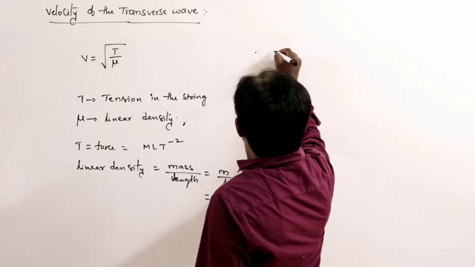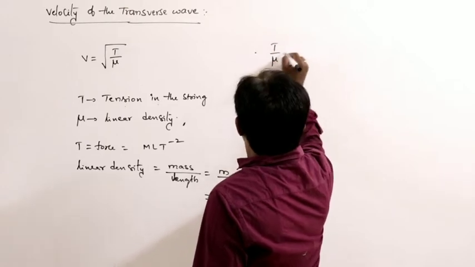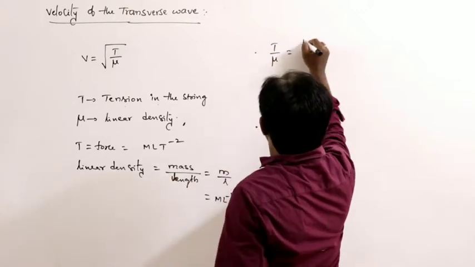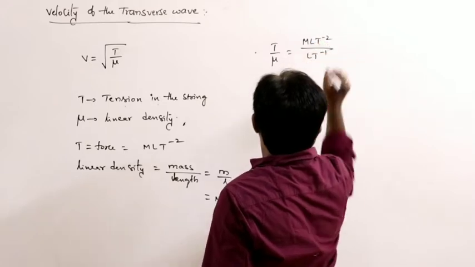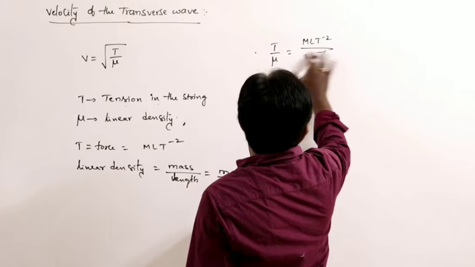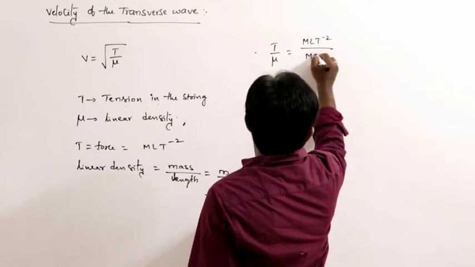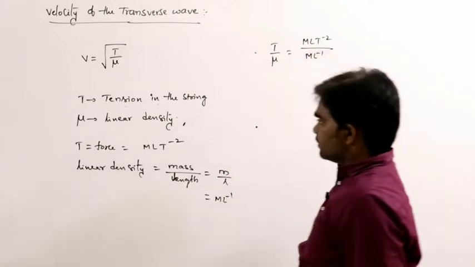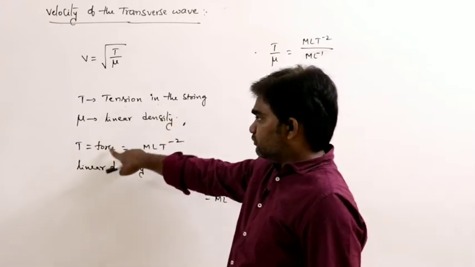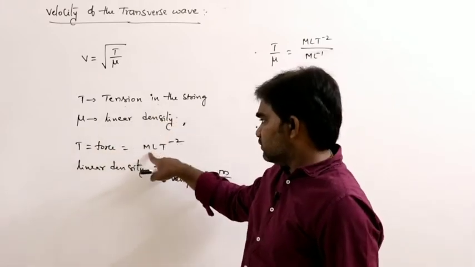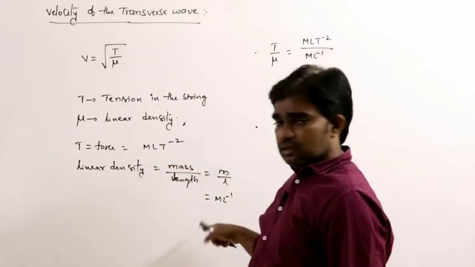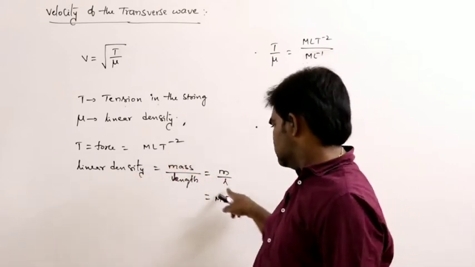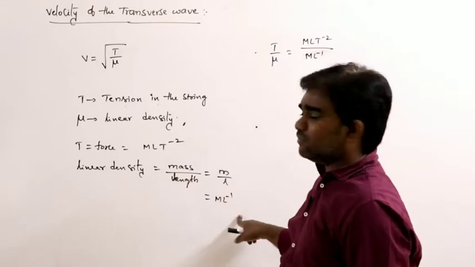So T by mu, according to the dimensions, is MLT power minus 2 divided by ML power minus 1. Tension is the force, with dimension formula MLT power minus 2, and linear density is mass by length, with dimension formula ML power minus 1.